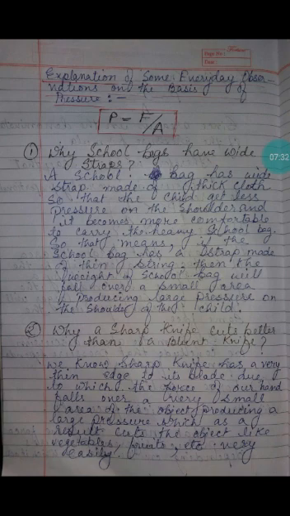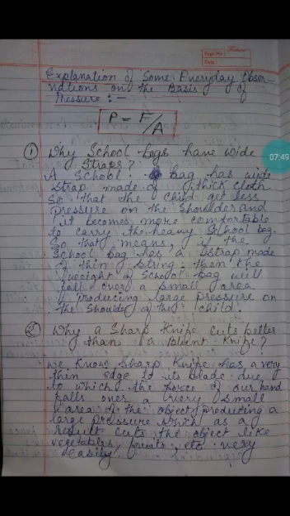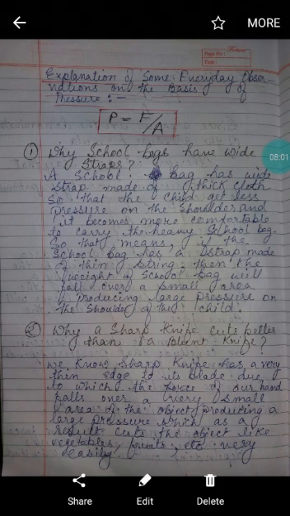So the first observation is: why do school bags have wide straps? All of you carry school bags to school, right? You have seen that most school bags or handbags have wide straps. So why is it so?